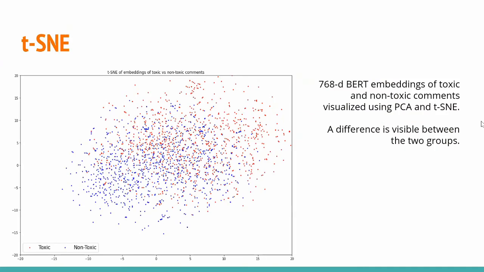We generated embedding vectors by averaging the output from the 11th layer of BERT. The embeddings were further reduced with PCA and visualized through t-SNE. We can see a noticeable difference in the embeddings.